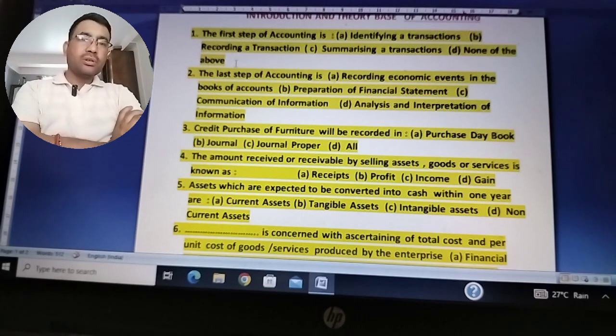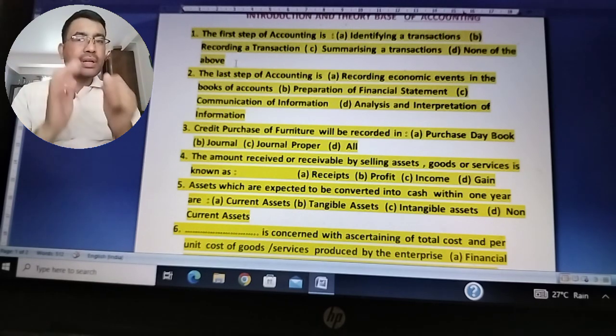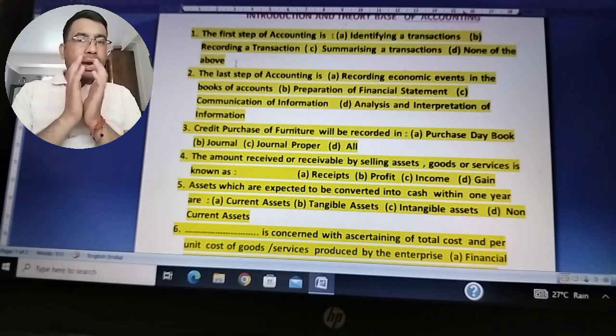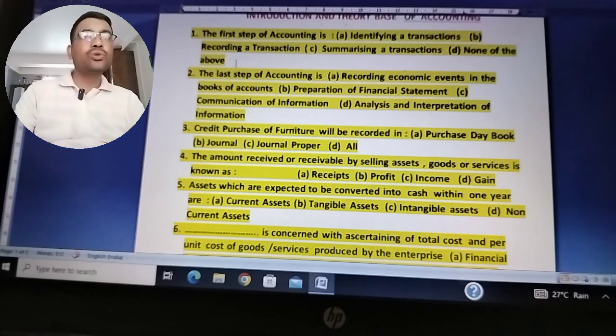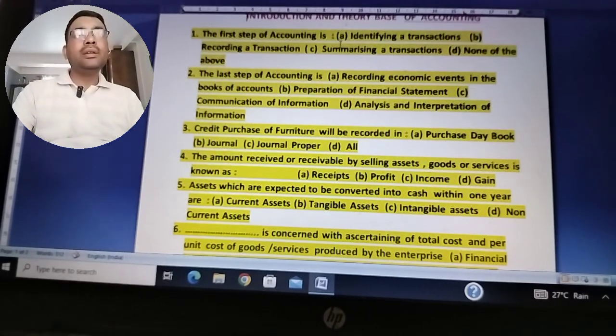We don't record the non-monetary transactions. So first and foremost, we have to identify the transactions, whether they should be recorded or not. So the first step of accounting is identifying a transaction, right? So the right answer is A, that is identifying a transaction.